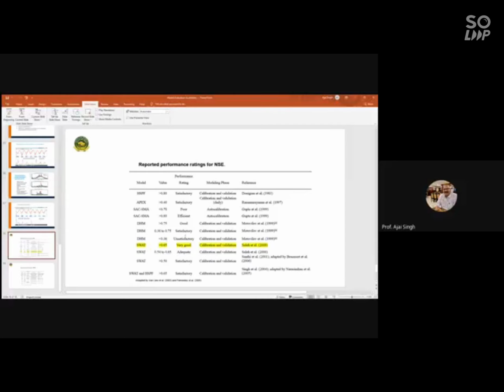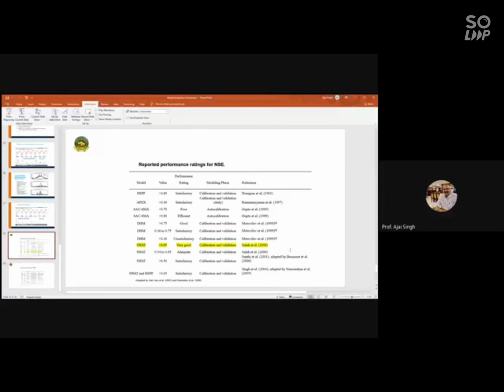But you cannot rely on only R square. In some cases, if the differences from the observed values are the same, you will get R square as 1. So it is better to include many more statistical criteria, at least R square, NSE, and P bias. And this is not my recommendation. This has been recommended by Moriasi et al., which was accepted very well by the leading scientists in this area.